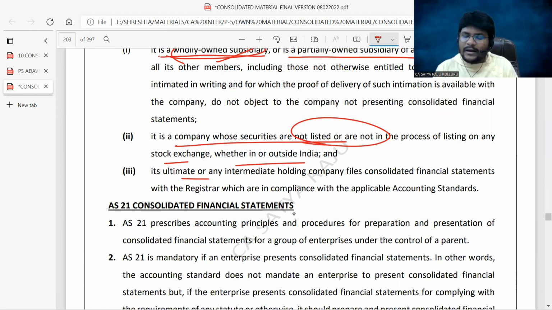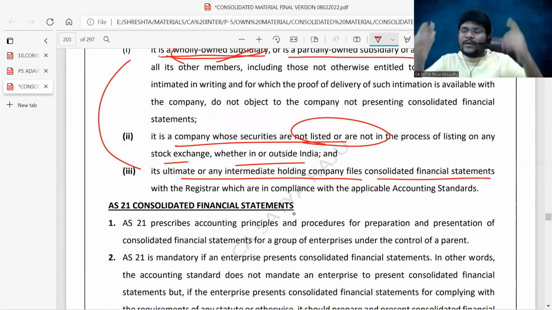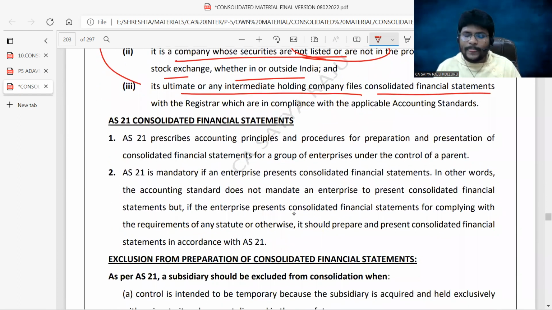The ultimate or any intermediate holding company files CFS. Sir, ultimate or intermediate, these two points are the same. Sir, the ultimate parent company will anyway prepare financials, then why do I need to prepare the financials? Because I have another holding company, even though I have another subsidiary. At that point of time, I need not prepare the CFS. My holding company will prepare the consolidated financial statements. Am I right? Next, coming to AS 21 provisions.